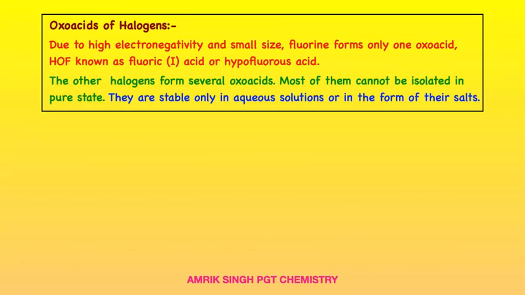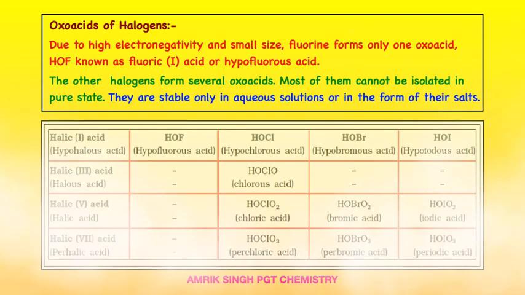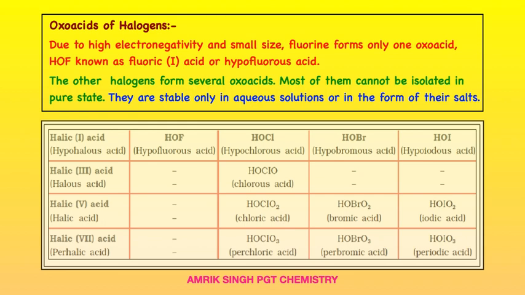Oxoacids: due to its high electronegativity and small size, fluorine forms only one oxoacid, HOF, known as fluoric(I) acid or hypofluorous acid. Why does fluorine form only one oxoacid? Small size and high electronegativity. Other halogens form several oxoacids. Most of them cannot be isolated in the pure state. They are stable only in aqueous solution or in the form of their salts. These are the oxoacids: fluorine only HOF, chlorine HOCl, HOClO, HOClO2, HOClO3, bromine HOBr, HOBrO2, HOBrO3. Similarly for iodine.